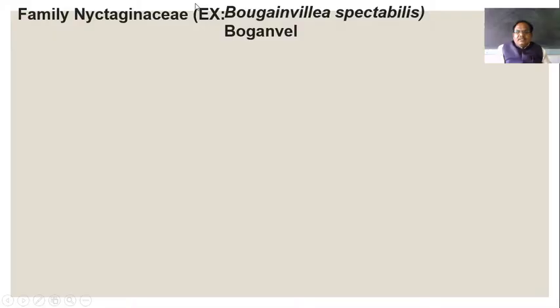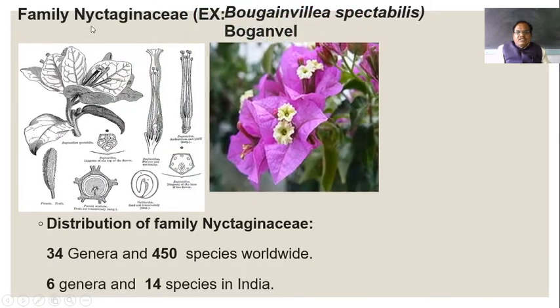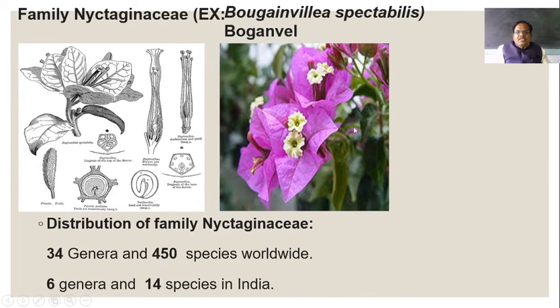Here this is the image of this family, and this is the actual plant of this family, that is Bougainvillea spectabilis, which is known as Kagdi phool or Bogan. This family has 34 genera and 450 species distributed throughout the world, and out of these, 6 genera and 14 species are reported from India.